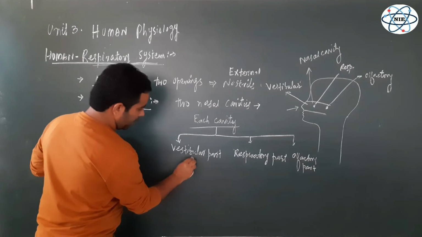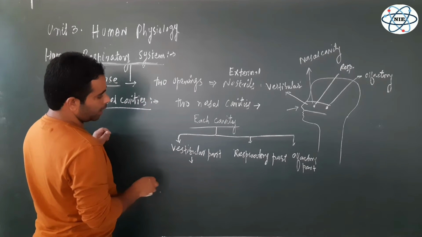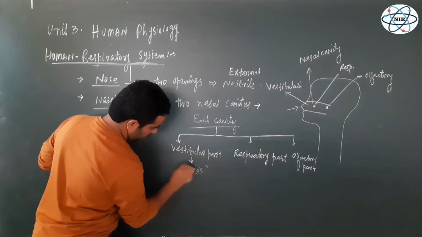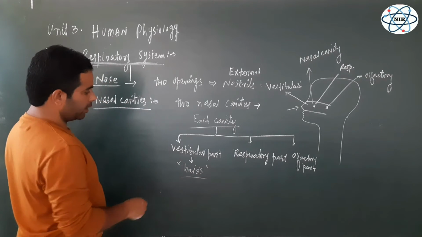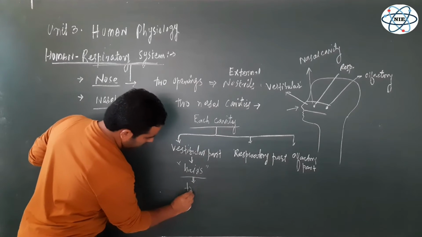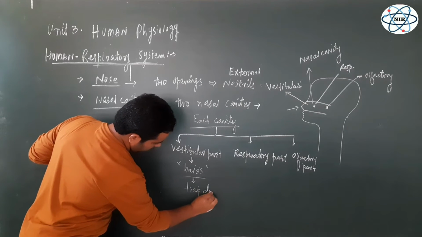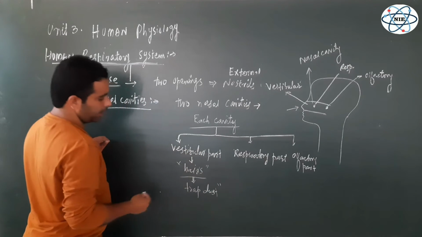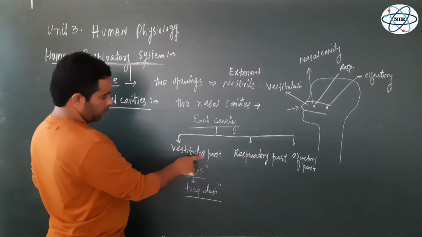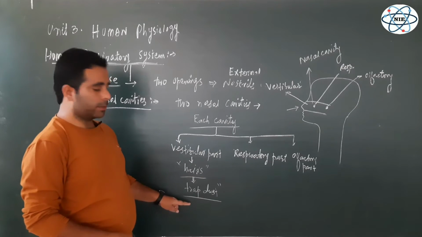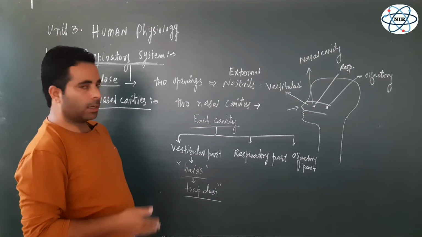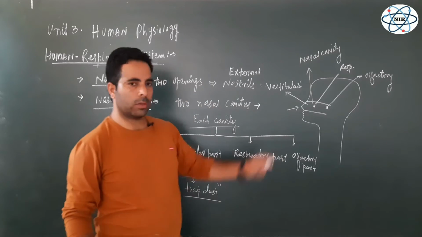Now in the vestibular part, there are hairs. This part is lined by hairs, and these hairs help in trapping dust particles. The inhaled air contains some dust particles, so these vestibular hairs trap them and do not let them enter the other parts of the nasal cavity and the pharynx, right?